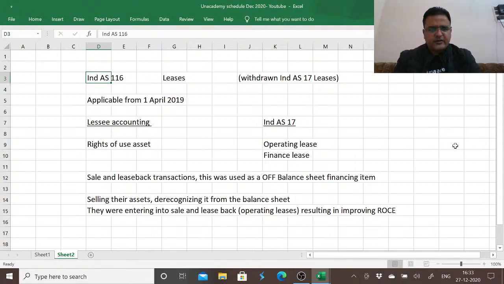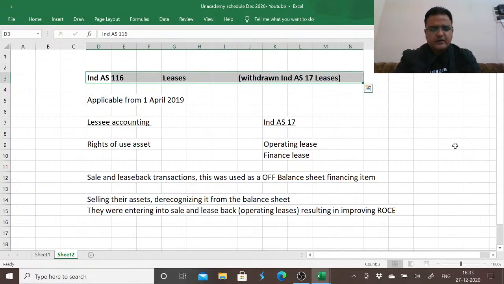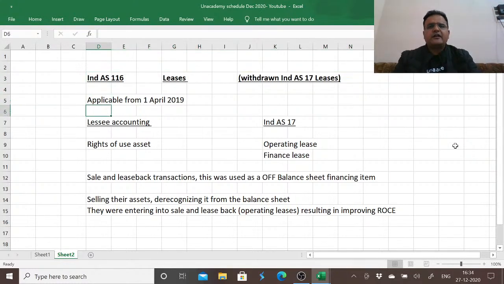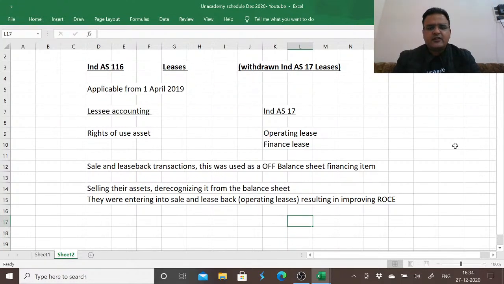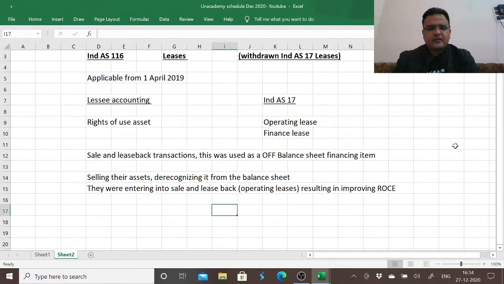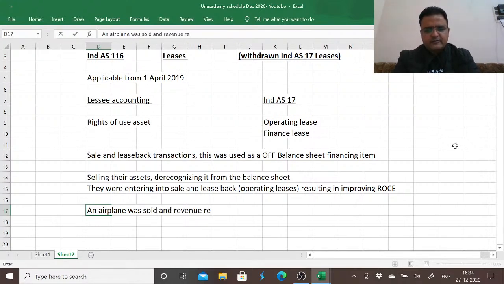Another reason for the introduction of Ind AS 116 was that there were many entities who were not recognizing the asset as a finance lease, and through the terminology used in the contract they were able to show it as part of operating lease, and mainly it was being done by the airline industry. In the airline industry, on one side an airplane was sold and revenue recognized by the selling company.